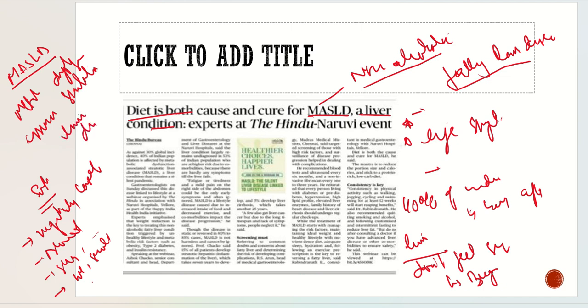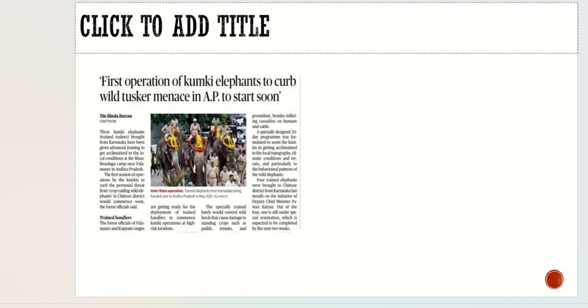So this is about the article, how it is basically caused by the diet. It is non-alcoholic fatty liver disease, and how it can be controlled, how the Indian population is being affected by this disease. So with this, let's try to solve the question which can be framed from this article on the next slide.